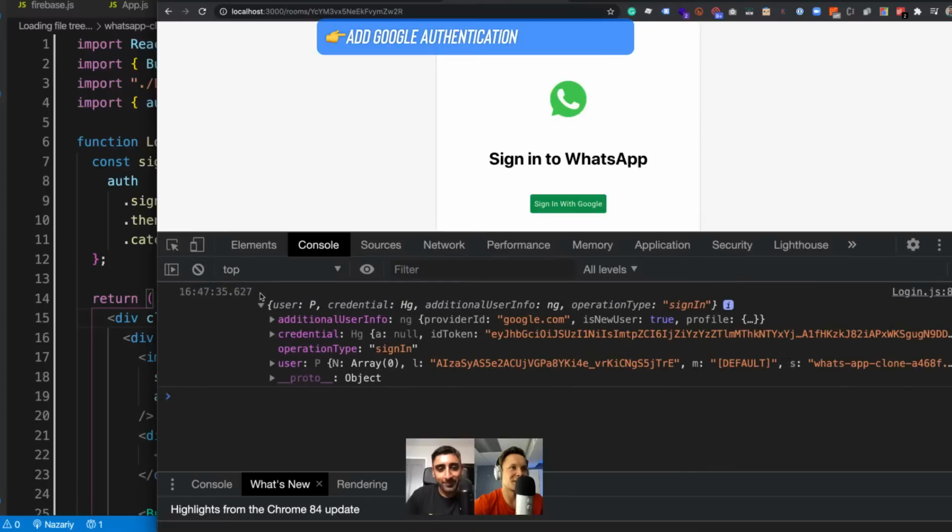And you have all of your user details in there. That's insane, right? It's insane how crazy and easy that is.